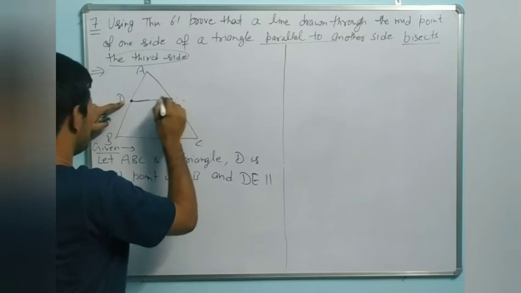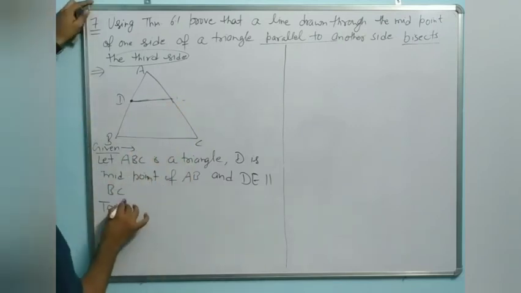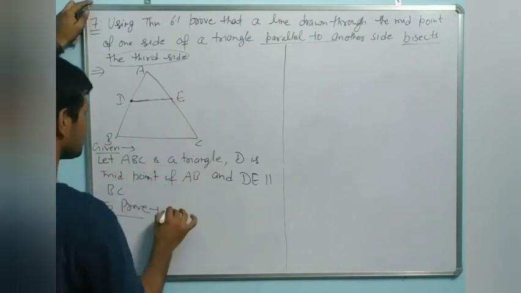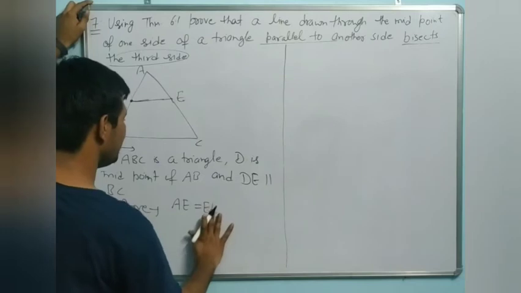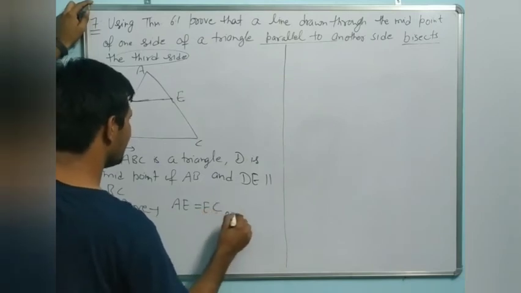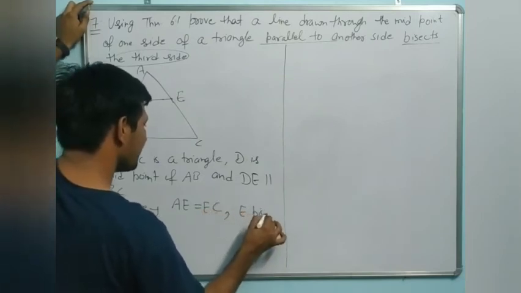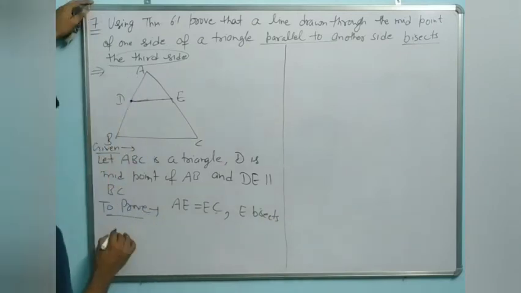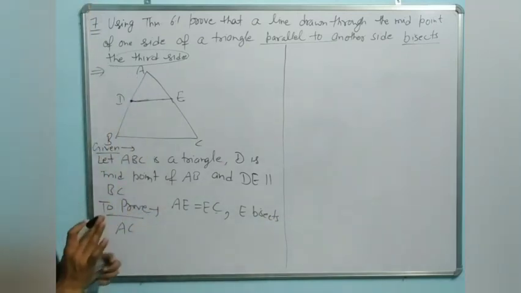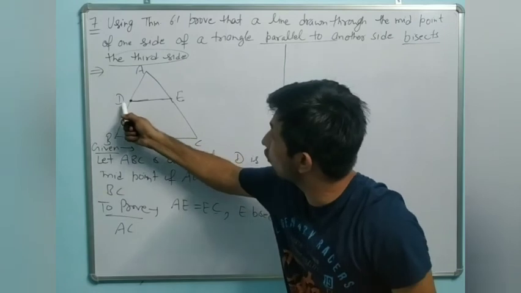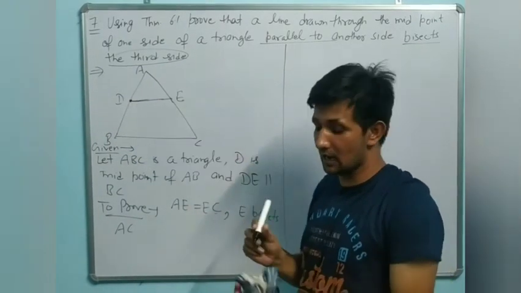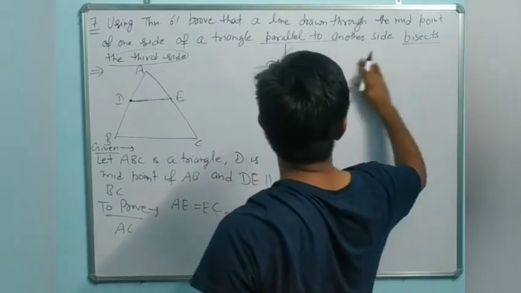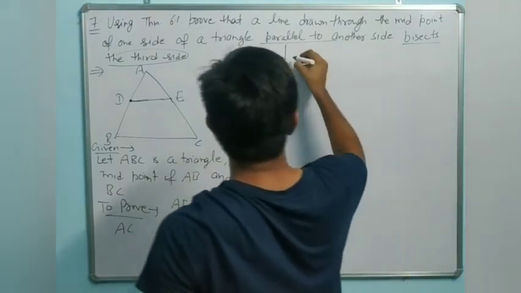It means we have to prove that AE equal to EC. Otherwise you can write E bisects AC. Understand or not? We have to prove that if a line is drawn through the midpoint and parallel to one side, it always bisects the third side. So look at now here. So what we will do here? Prove.